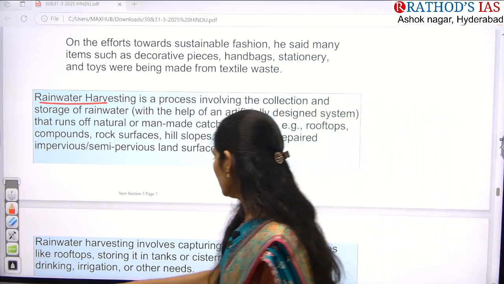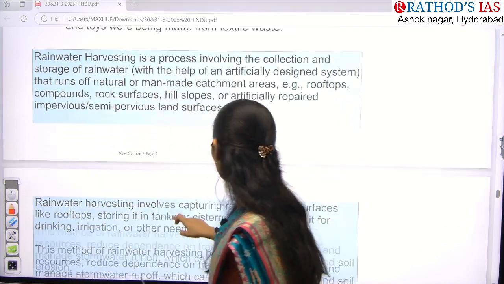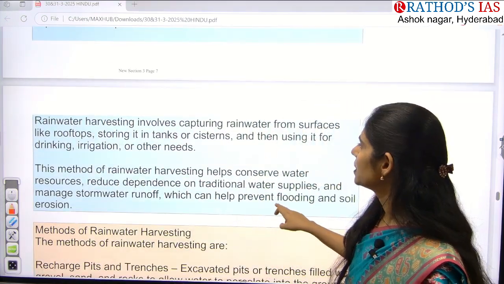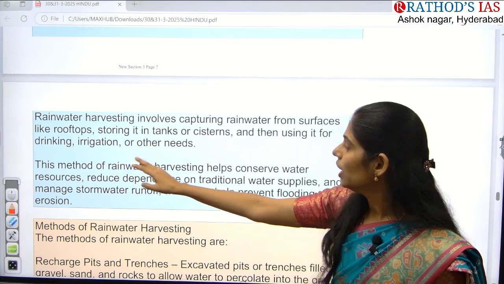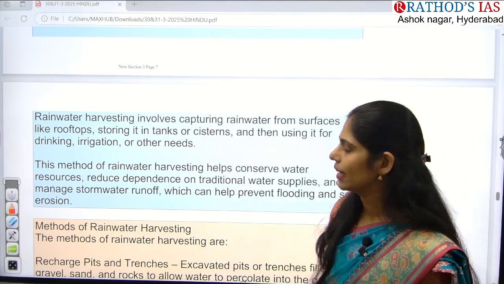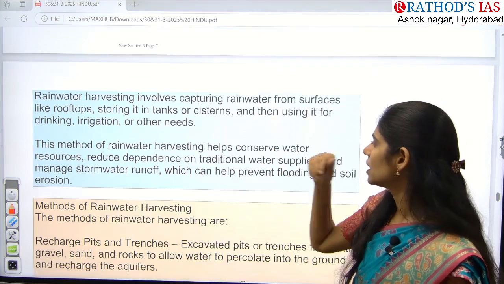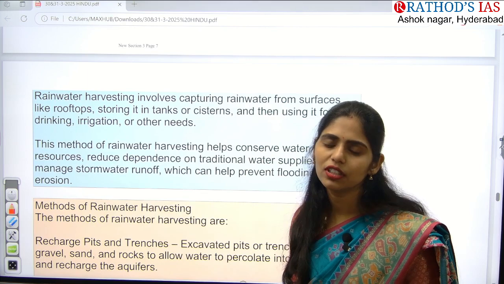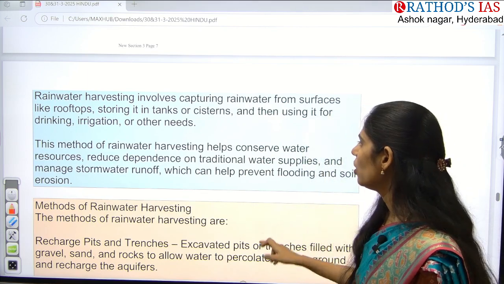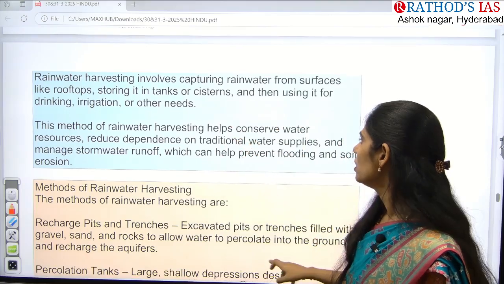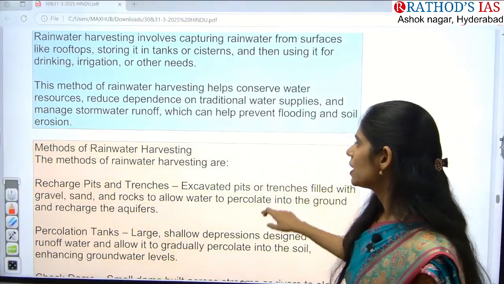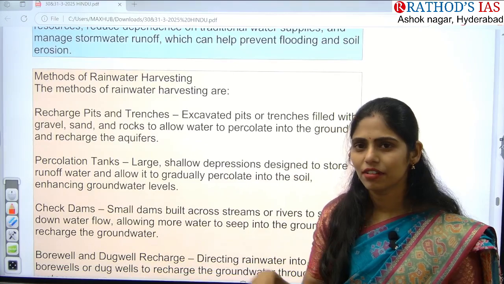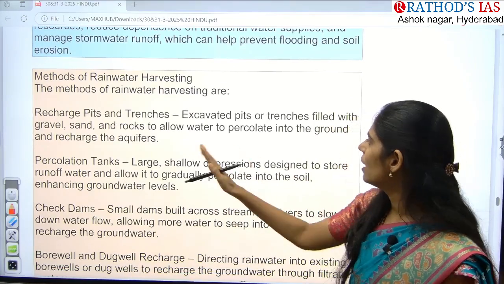Rainwater harvesting involves capturing rainwater from surfaces like rooftops, storing it in tanks or cisterns, and later using that water for drinking, irrigation or other needs. This is the meaning of rainwater harvesting. If you look at the different methods, we have recharge pits and trenches.